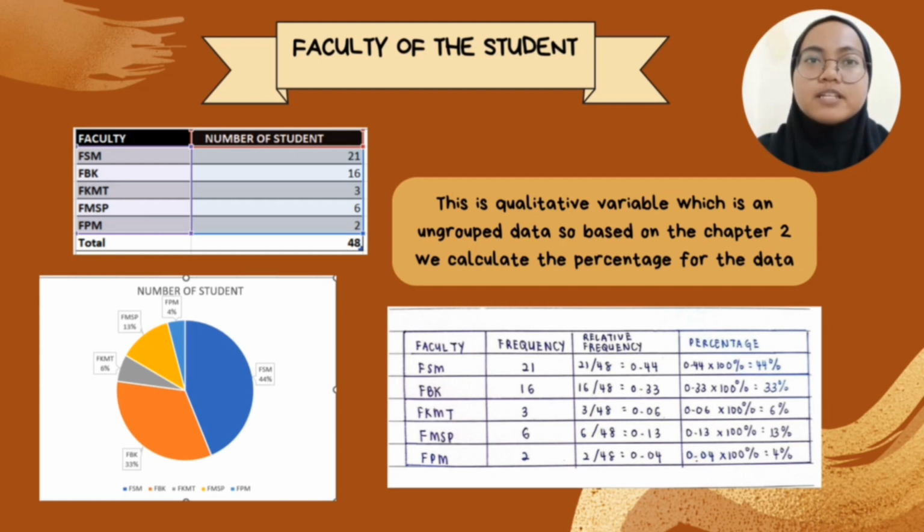So for the FSM students, we have 21 students, and for the FBK, we have 16 students, and 3 students from the FKMT, 6 students from the FMSP, and lastly 2 students from the FPM. So if we calculate the relative frequency and multiply it by 100%, we can get the percentage from each faculty.